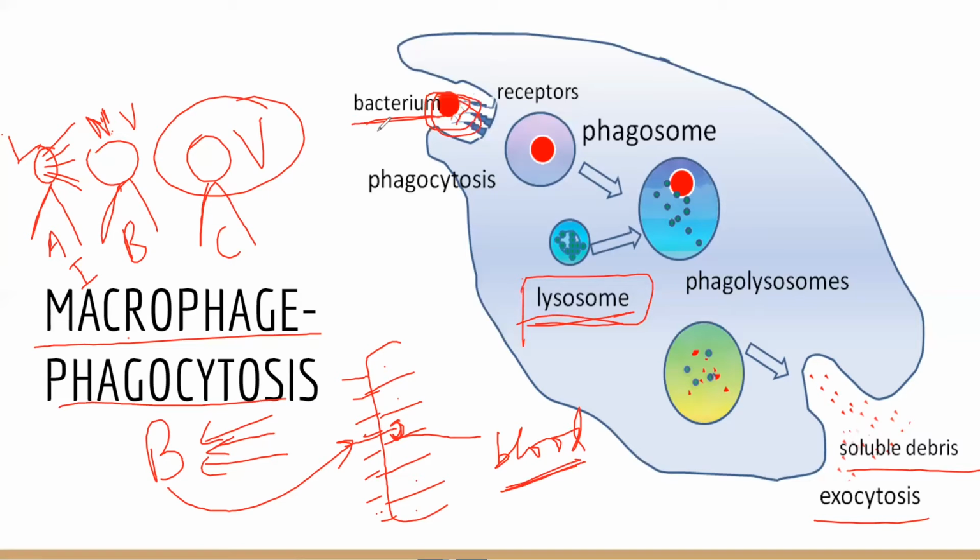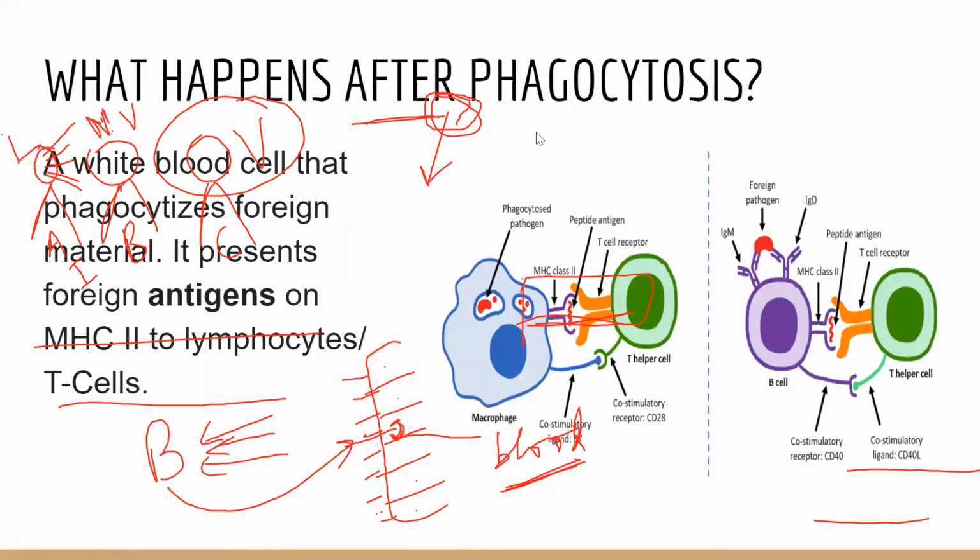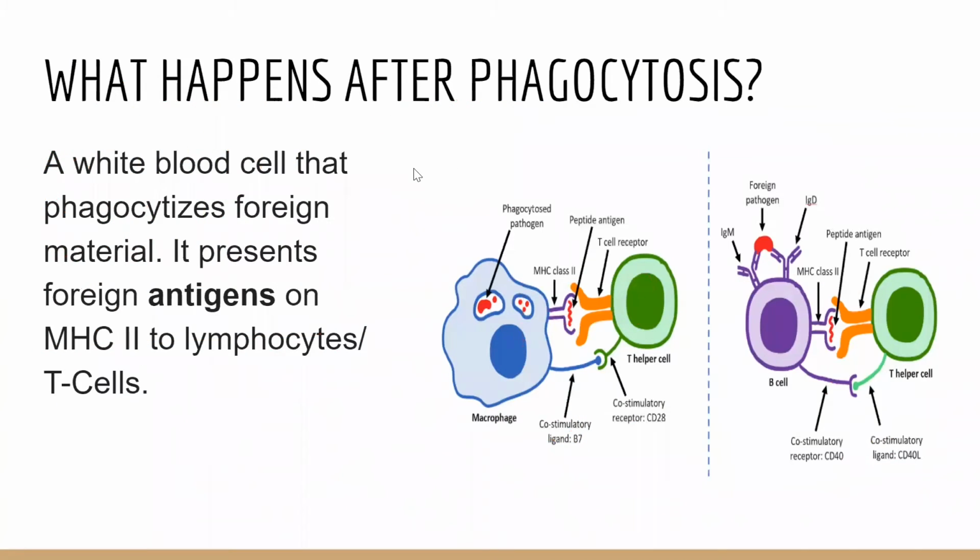Along with this, the antigens that are present outside the germ are going to get identified by the macrophage. So the macrophage is going to make a huge difference now. The macrophage has identified the germ's antigen.